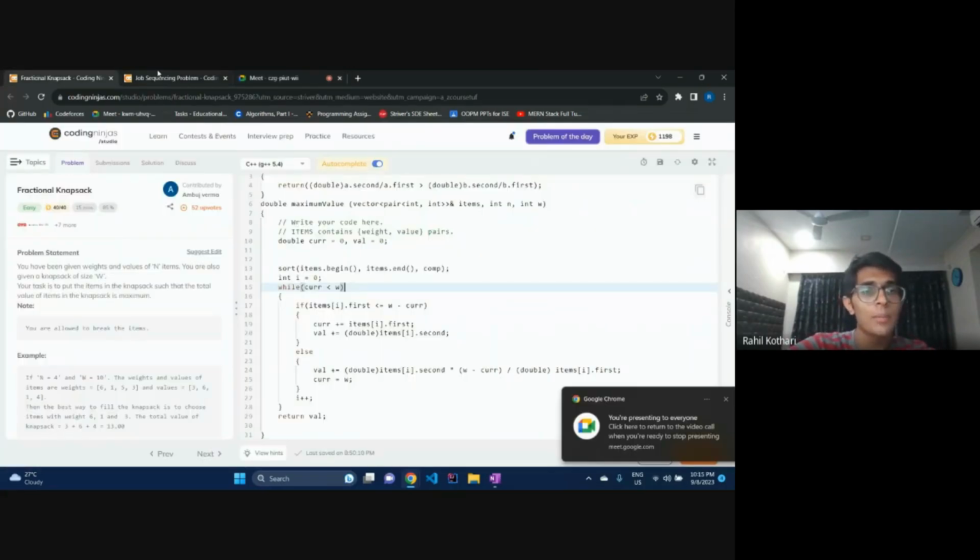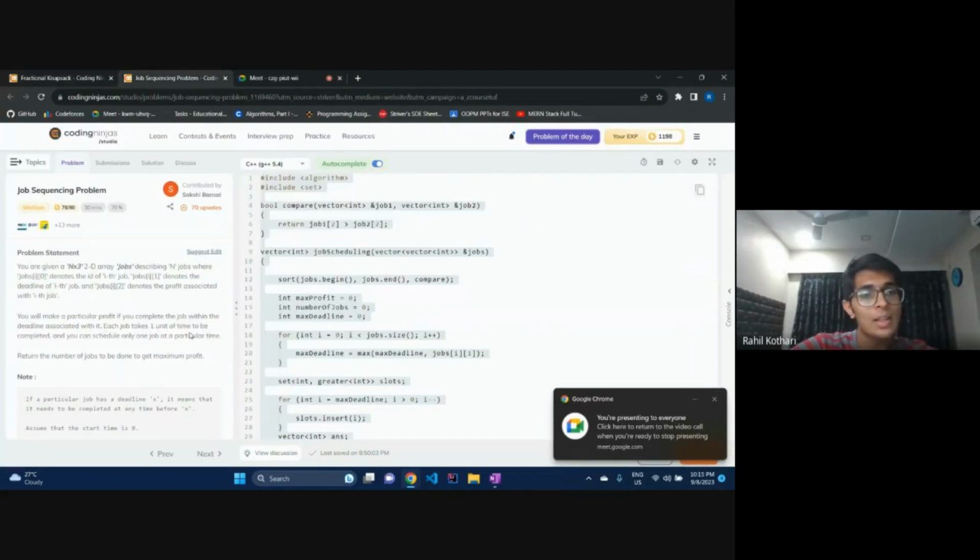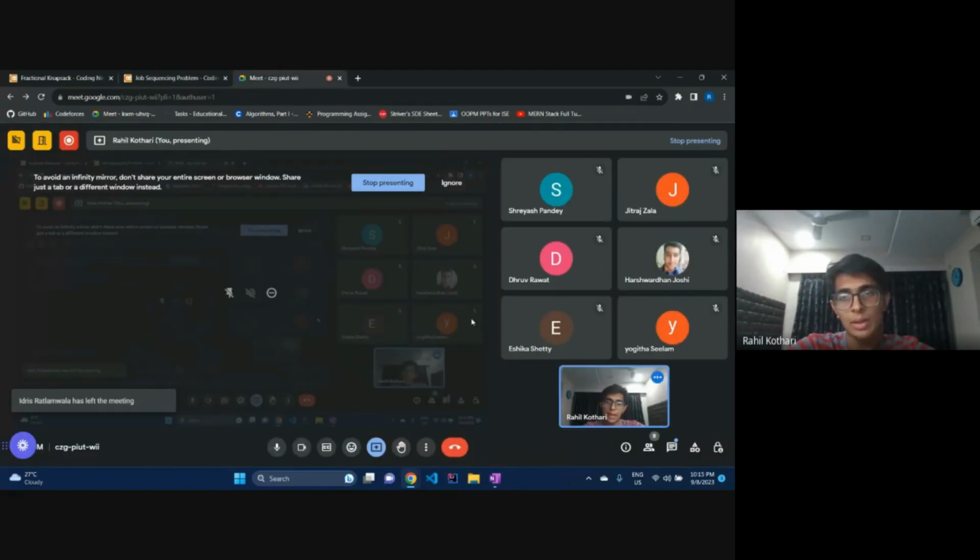Notice in this problem, they've mentioned that each job takes 1 unit of time only to be completed. So each and every job is taking the same time, but some jobs pay more than the other jobs. So it is very obvious that you will do that job first, as in the last problem also: do the most profitable job at any cost. But when will you do it? That is the question. You will do it one day before its deadline only, right?